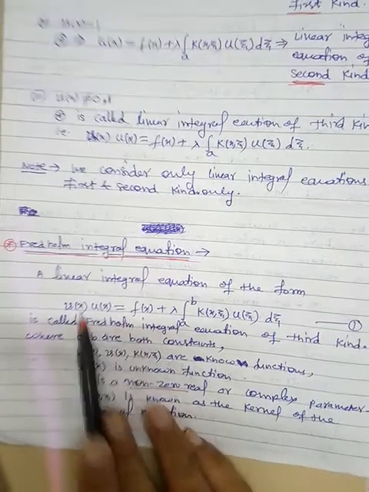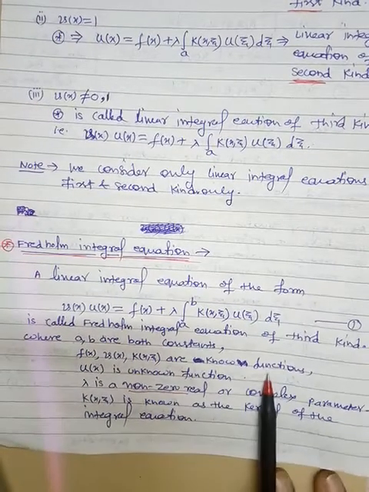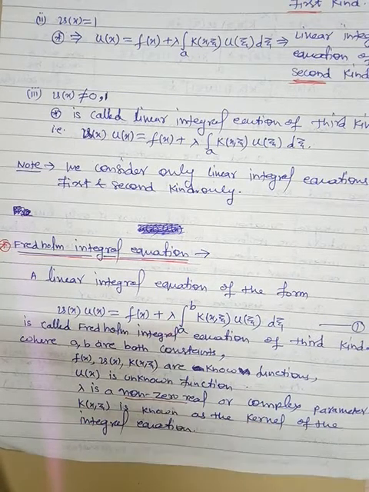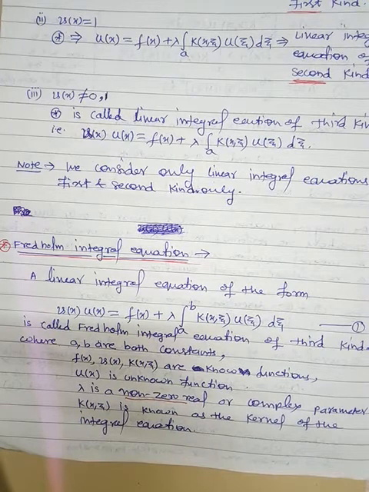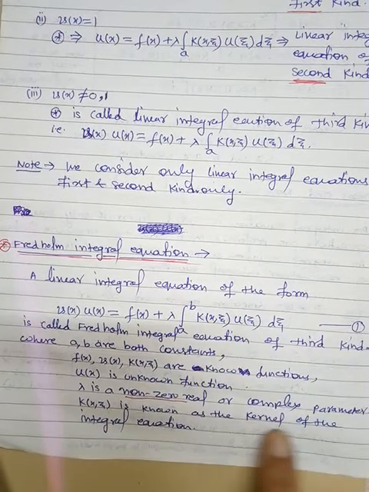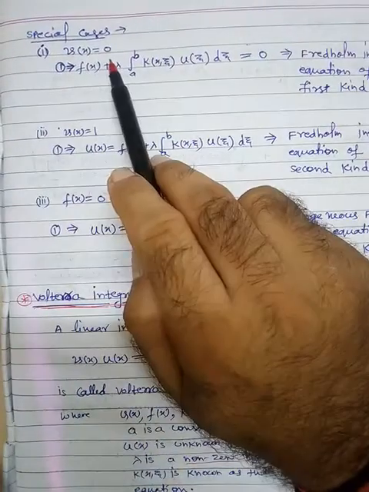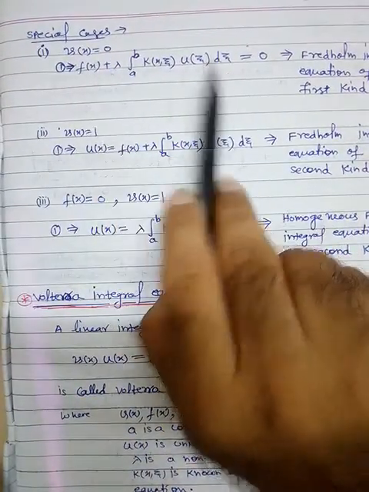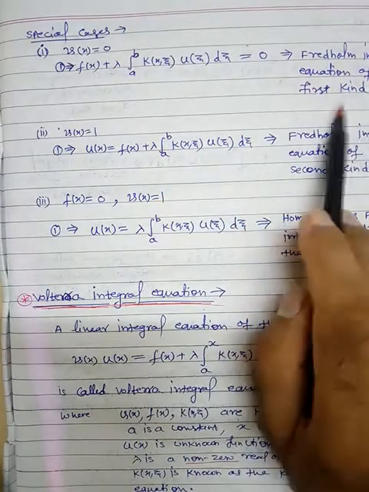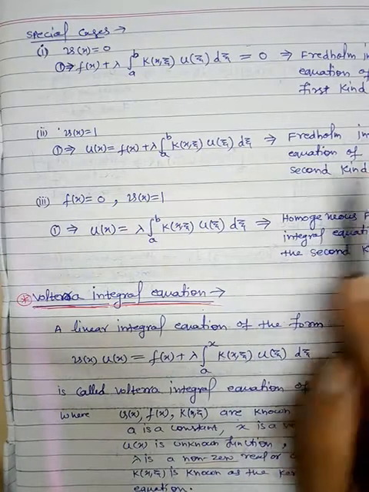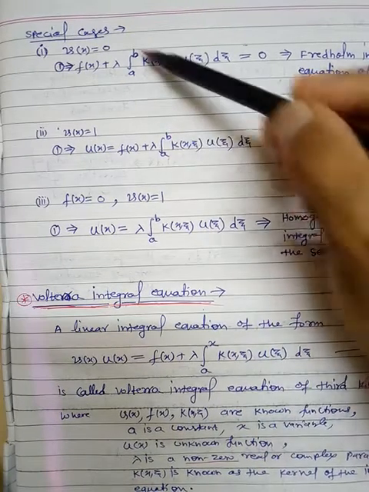f(x), v and K all are known functions. The only unknown quantity is u. Lambda is a parameter which may be a non-zero real or complex parameter. Fine, and K is known as the kernel of the integral equation. Now similarly, here we are having specific cases. When v(x) is 0, then we have this equation which is known as a Fredholm integral equation of the first kind. When v(x) is 1, then this is called a Fredholm integral equation of the second kind. Here constant limits are there.